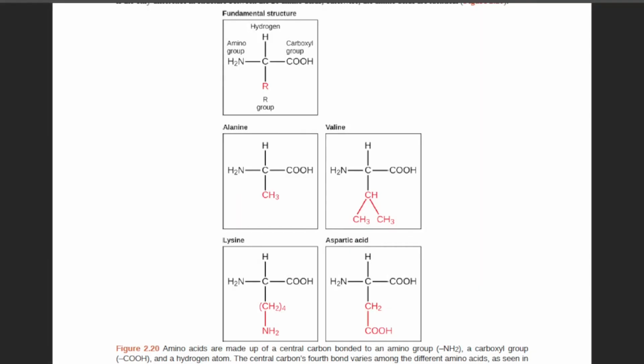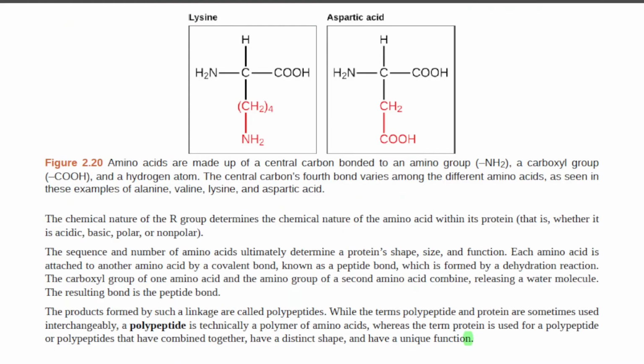Figure 2.20. Amino acids are made up of a central carbon bonded to an amino group, a carboxyl group, and a hydrogen atom. The central carbon's fourth bond varies among the different amino acids, as seen in these examples of alanine, valine, lysine, and aspartic acid. The chemical nature of the R group determines the chemical nature of the amino acid within its protein, that is, whether it is acidic, basic, polar, or nonpolar. The sequence and number of amino acids ultimately determine a protein's shape, size, and function.